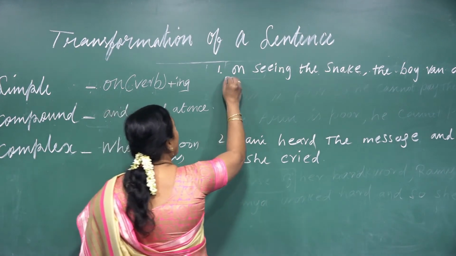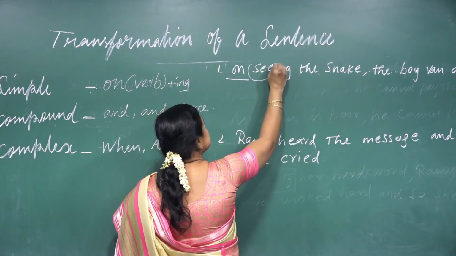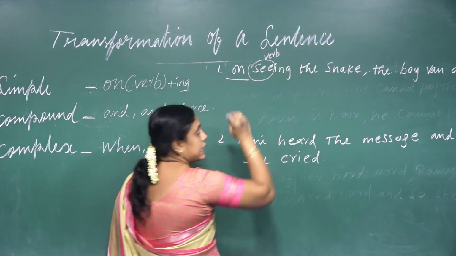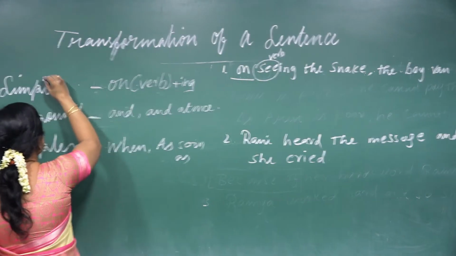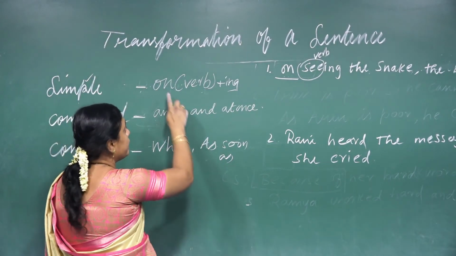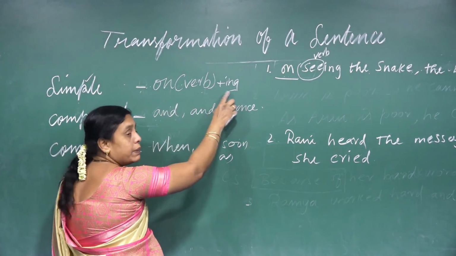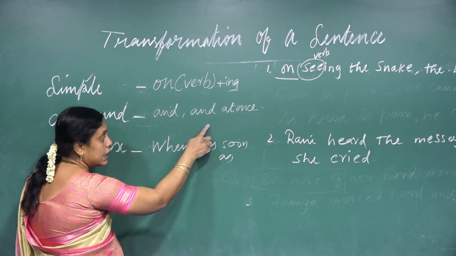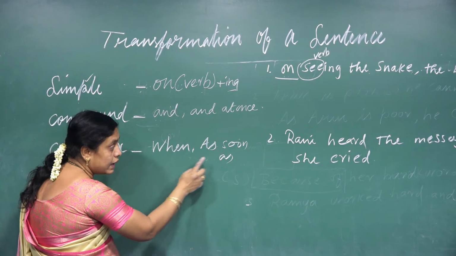So this is on, and now this see is a verb. On verb plus ing. So what type of sentence is this? This is simple. Yes, I have given in this bracket on verb plus ing, and for compound what you have to use is and at once, and complex is when, as soon as.